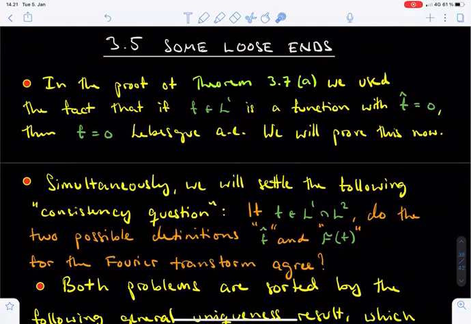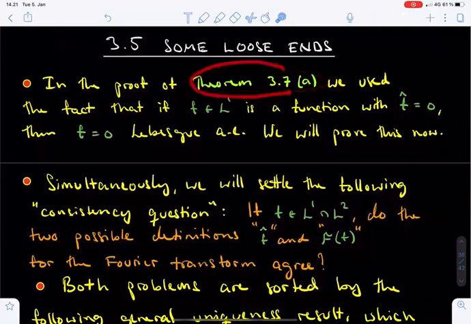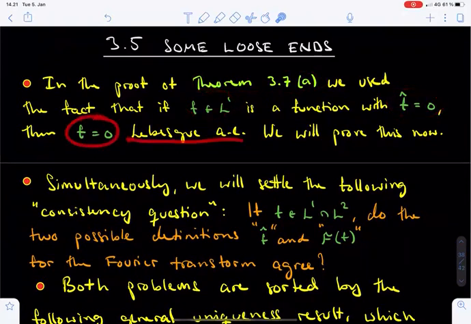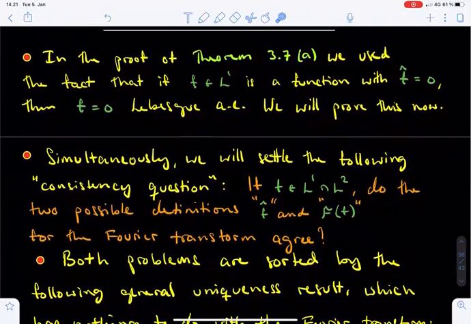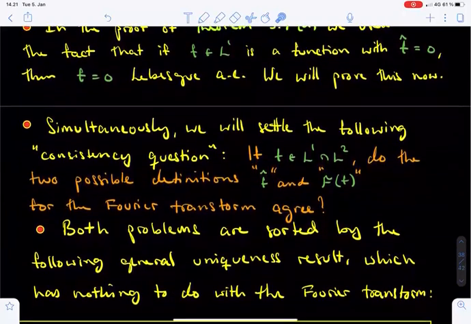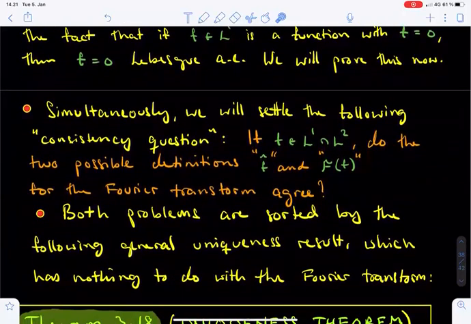This short topic concerns the injectivity of the Fourier transform, which we already used during the proof of Theorem 3.7a. Namely, if f is an L1 function whose Fourier transform vanishes, then f also vanishes. We will prove this in a moment. There is another question of similar flavor, which we will also address here. Namely, if f is a function in both L1 and L2, then we have two alternative definitions for the Fourier transform available, and it is important to verify that these two definitions coincide.